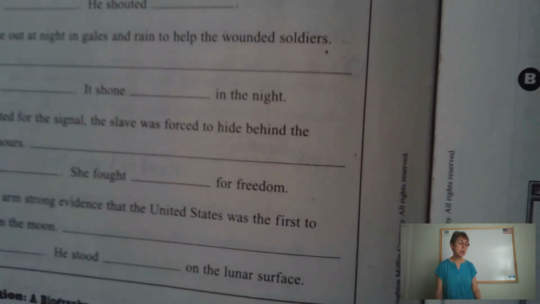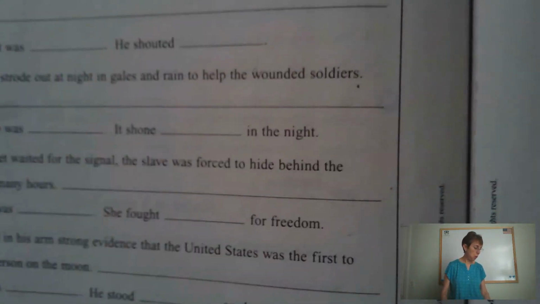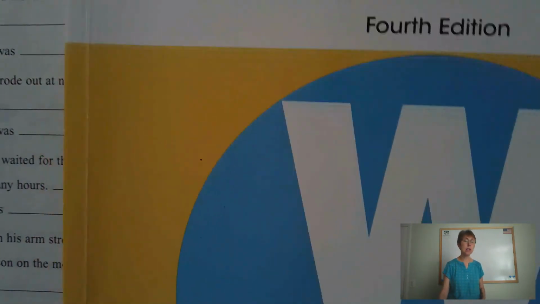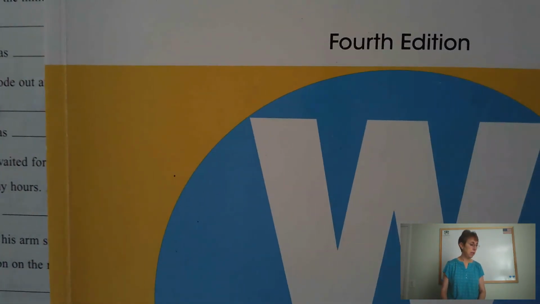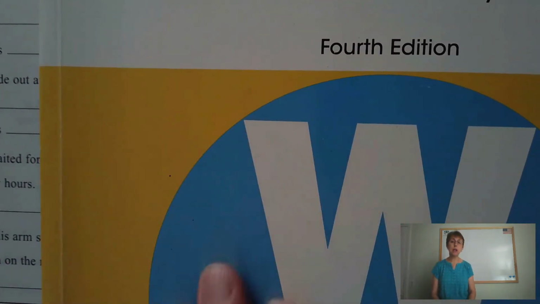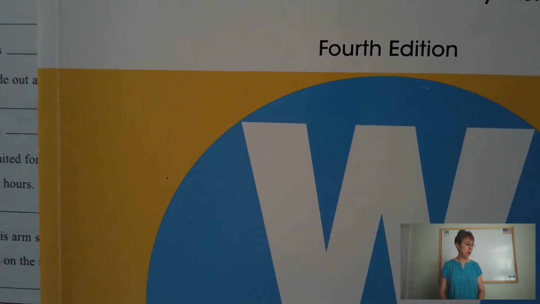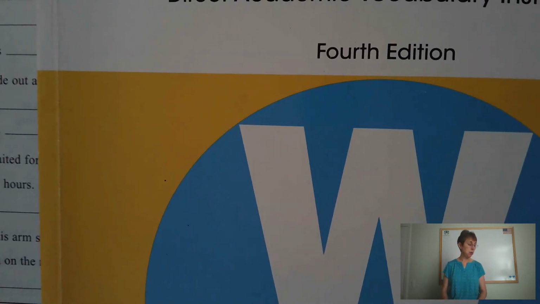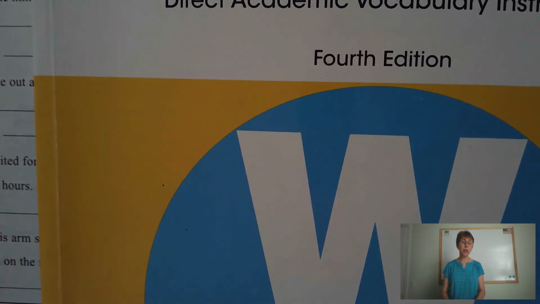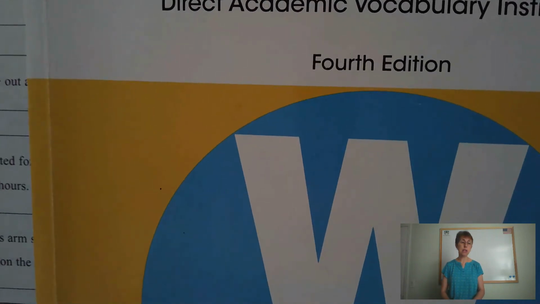All right, in addition to your grammar today, you have Wordly Wise. Wordly Wise is the lesson 15 test, which you do on Quizlet, and I've sent you that link. So make sure you take your Wordly Wise test. And then you have Spelling City. Today you'll be working on the Unscramble. Okay, so that's the Unscramble and Spelling City.